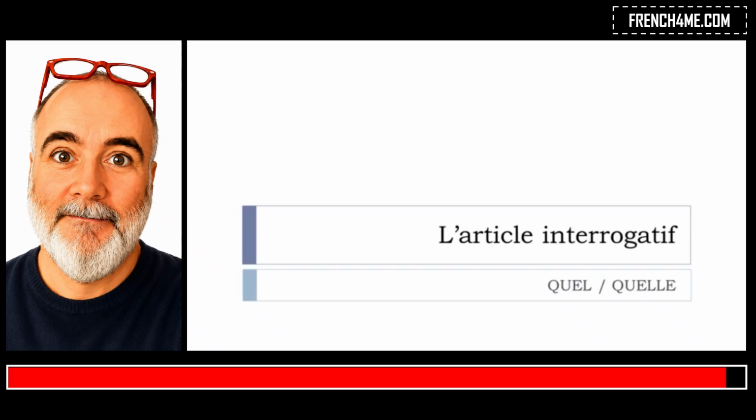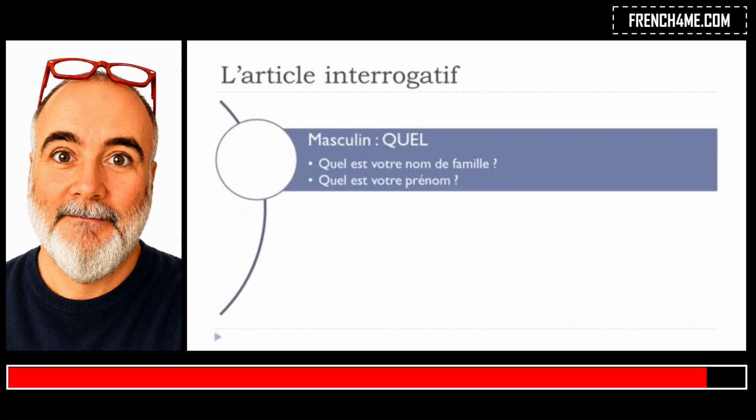And in this lesson, we'll discover together l'article interrogatif. So it's really useful, and we'll see that now. So l'article interrogatif, here you get the masculine form, and it's quel. Quel means what. Okay, so that's what you'll use when you want to ask a question with what, okay?